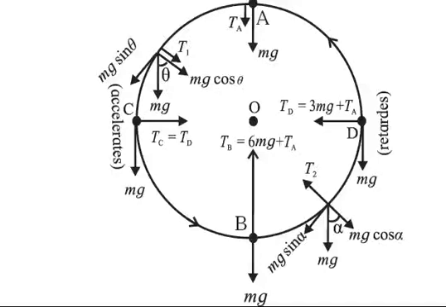Welcome back everyone to the third lecture of the first chapter, that is rotational dynamics. In the previous lecture, we discussed the conical pendulum, its definition, description and its time period derivation. Right now we are going to start with vertical circular motion and its derivational part.